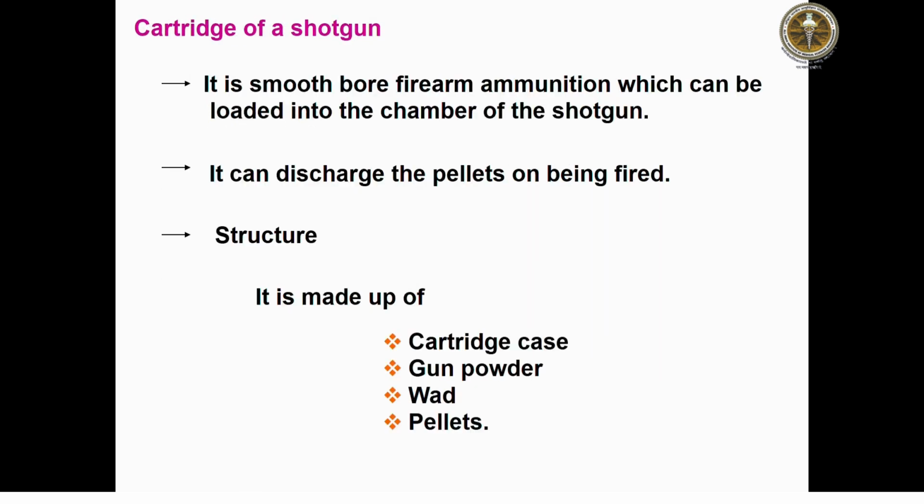Cartridge of a shotgun. The cartridge of a shotgun is a smooth bore firearm ammunition which can be loaded into the chamber of the shotgun. It can discharge the pellets on being fired. Its structures are made up of cartridge case, gunpowder, wad and pellets.